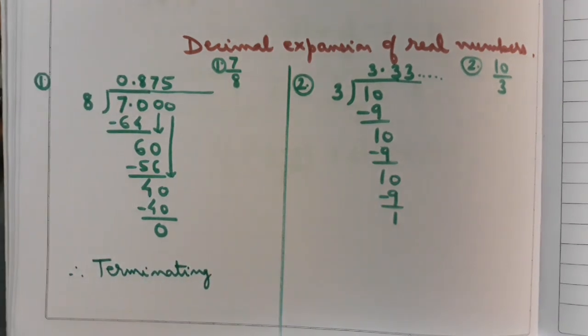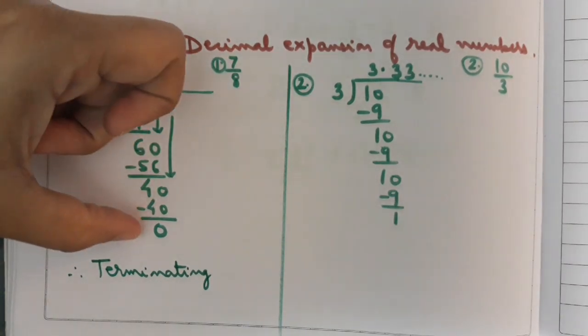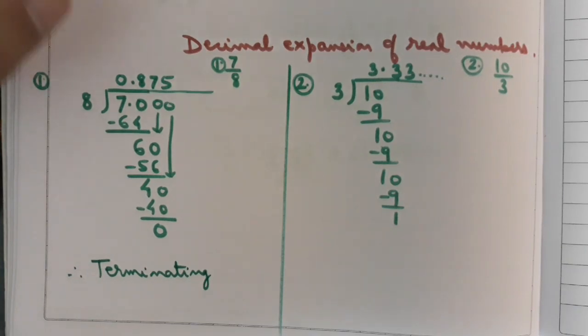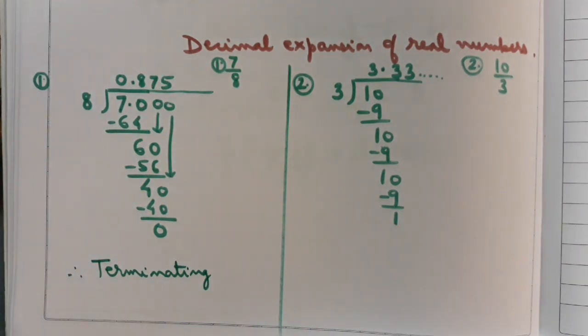So what is terminating decimal expansion? If after a certain number of steps, the remainder comes out to be 0, so the division ends or terminates, then this rational number has terminating decimal expansion.